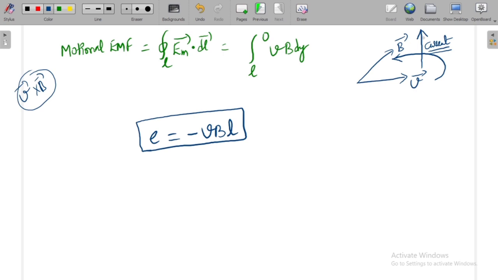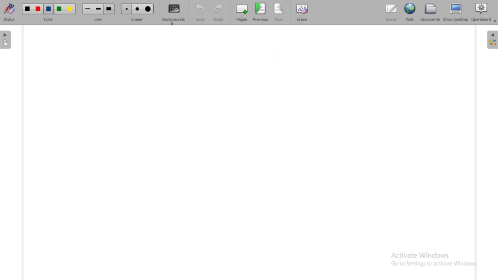If they are in x, y, z planes, you can directly find them by curling your fingers. If they are in a two-dimensional region or in a three-dimensional vector, then you need to compulsorily do the mathematical cross product, then you can get the direction of current. Okay, in this way you can obtain the motional EMF as well as transformer EMF. Now we'll see the conclusion of this video.